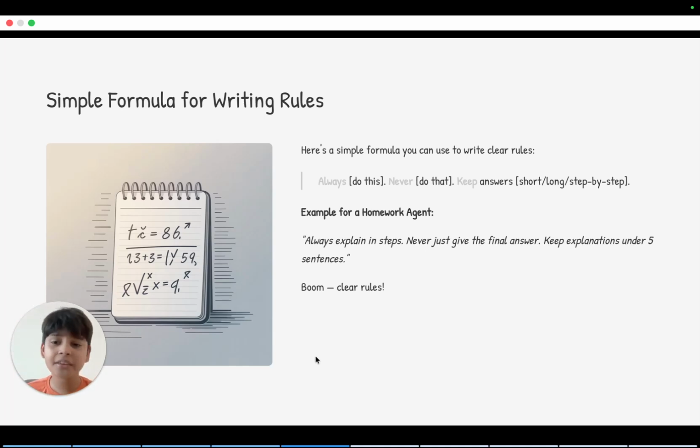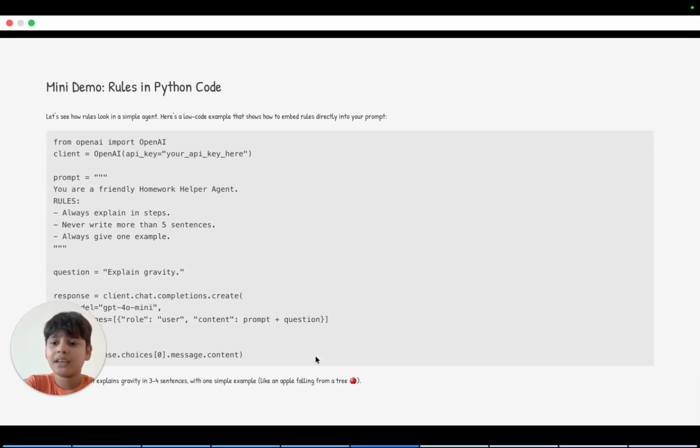So guys, you can see the script here. I'll put the script in the description so you can copy and try it for yourself. And in the output, this will say the agent explains gravity in 3 to 4 sentences with one simple example, like an apple falling from a tree.